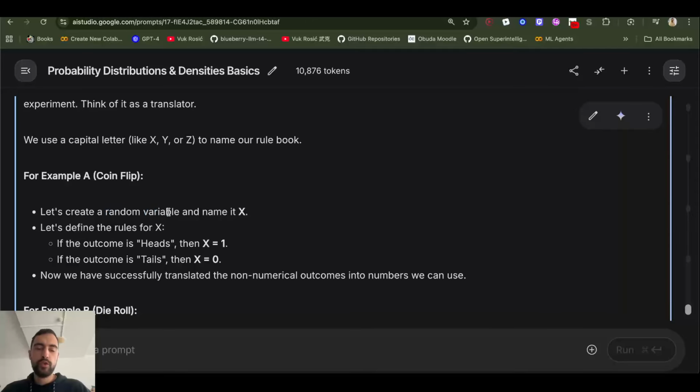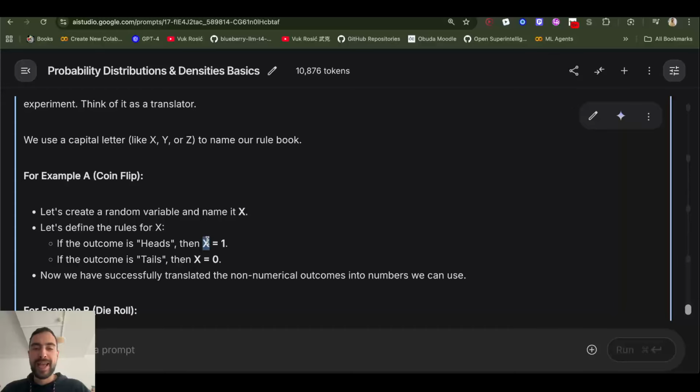So we will use a random variable to turn these heads and tails into some math notation. We can decide that if the outcome is heads, then we will assign 1 to our random variable. If the outcome is tails, we will assign 0. This is how we decide to assign, so we can translate heads and tails into actual math, and we can do math with it.